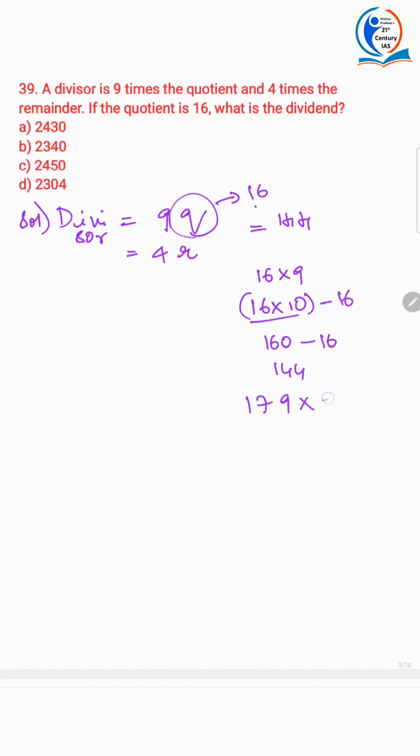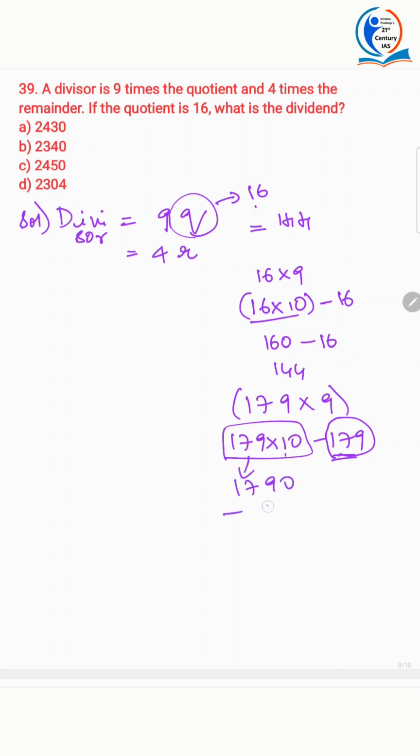Suppose 179 into 9. If it's given like that, how will you write? 179 into 10 minus 179. Why are you doing minus 179? It's because you have taken 179 10 times and you have to subtract 179, so that 179 is counted only 9 times. Now 1790 minus 179, what is the answer?